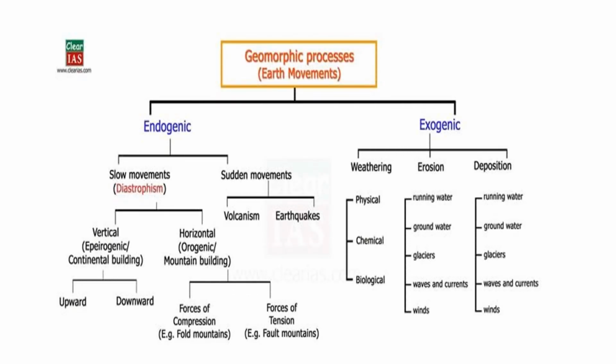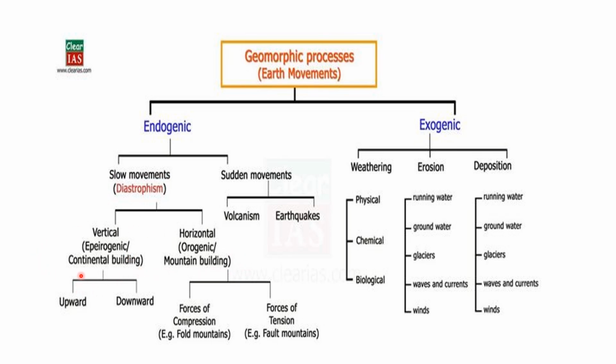So we have some information related to these earth movements. It's all about geomorphic processes. In this category, we have two broad categories, endogenic and exogenic. Coming to endogenic, we have slow movements and sudden movements. Slow movements take time to build, like continental building activity or mountain building